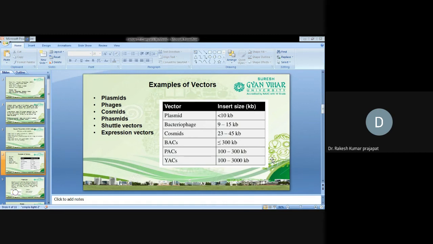So if our aim is to transform a cell with small genetic segments, then we can use plasmids. Bacteriophage has somewhat more capacity as compared to plasmids. It can accommodate 9 to 15 kb of DNA, with an insert size of up to 50 kb. Cosmids can accommodate 23 to 45 kilobases of DNA. In the case of cosmids, 23 to 45 kilobases of DNA.